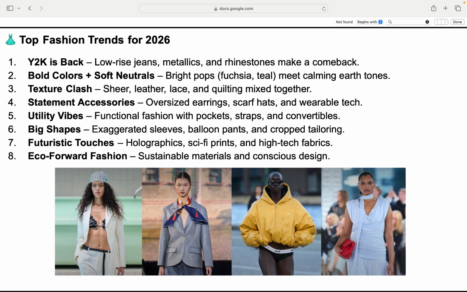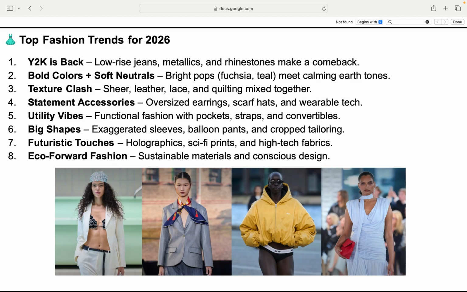2026 fashion trends. Serving sass, flash, and function. Y2K is so back. Dig out your old Juicy tracksuit because low-rise jeans, metallics, and rhinestones are shining again. It's giving pop star circa 2002, and we're here for the drama. Bold meets bougie. Fuchsia and teal are crashing the party.